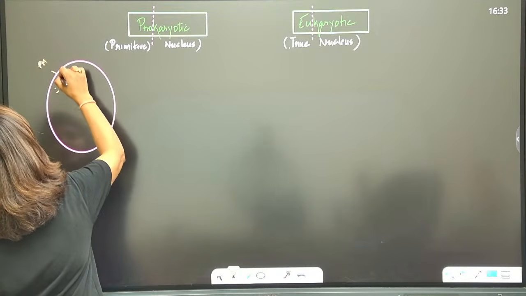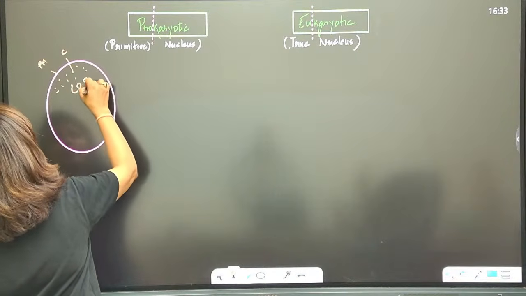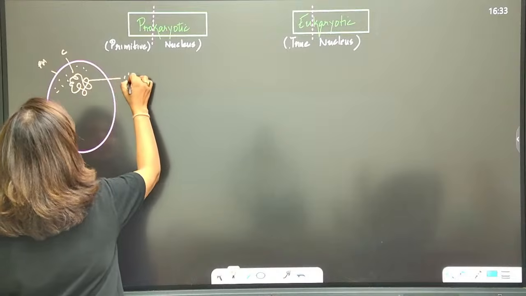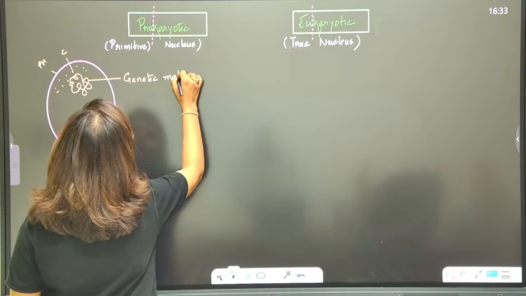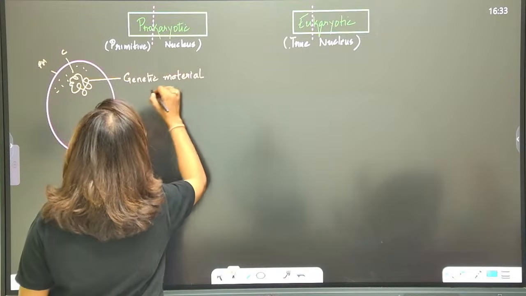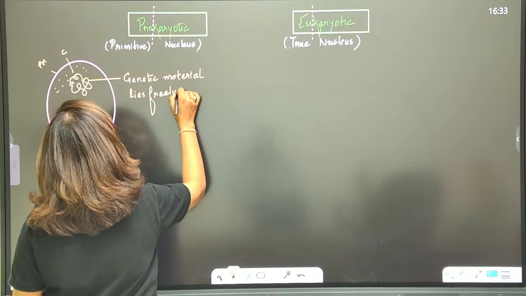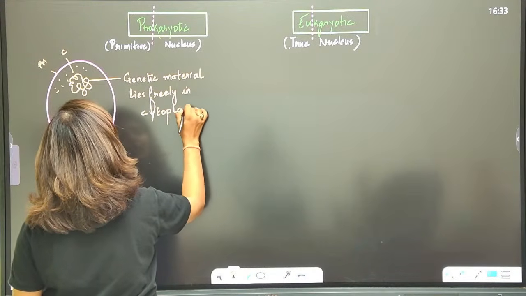This is all cytoplasm. And now the genetic material is lying freely in the cytoplasm. This is the genetic material. So this is the difference number one. Genetic material lies freely in the cytoplasm. Is that clear? There is no compartmentalization.